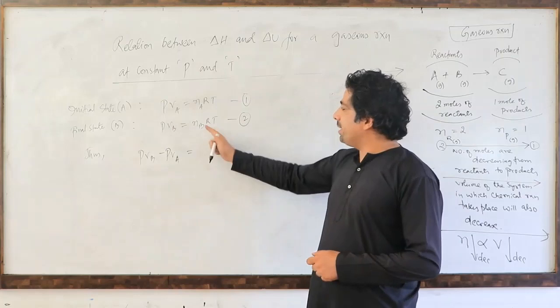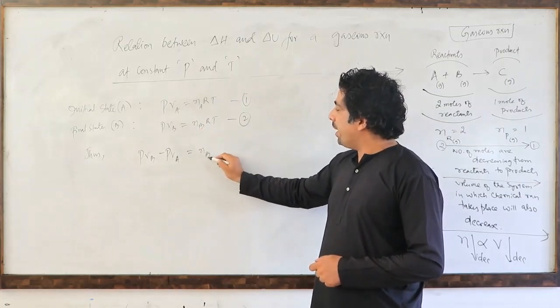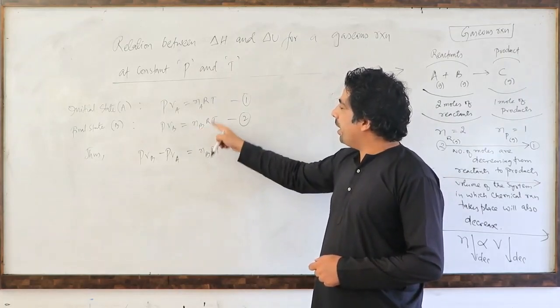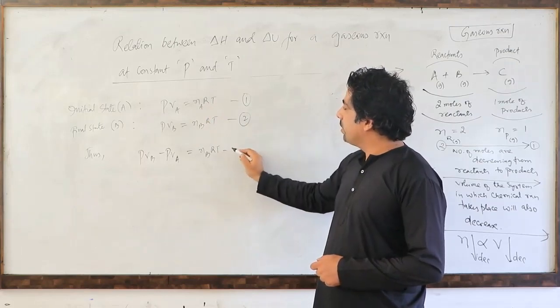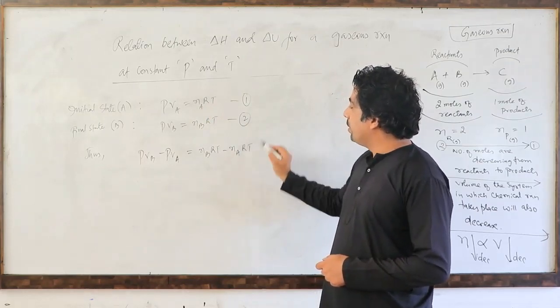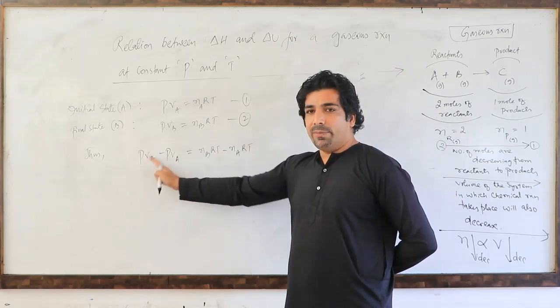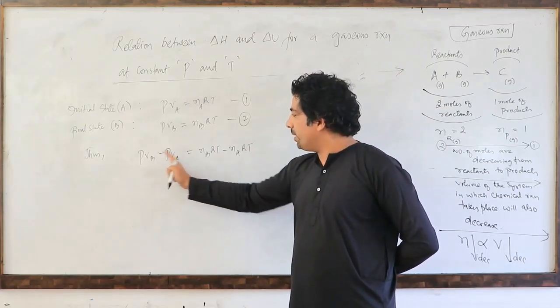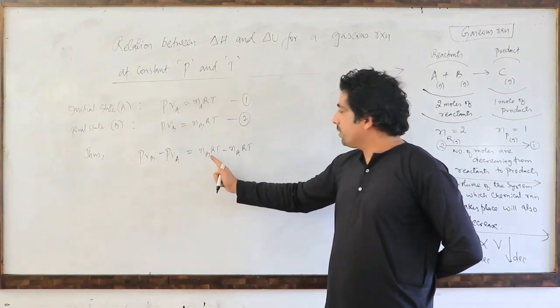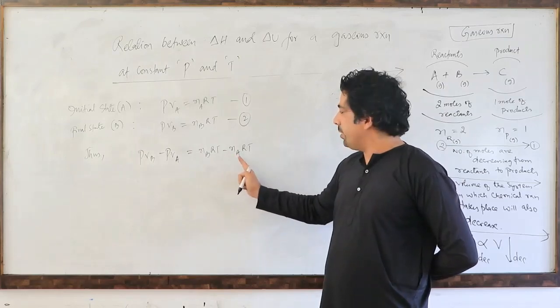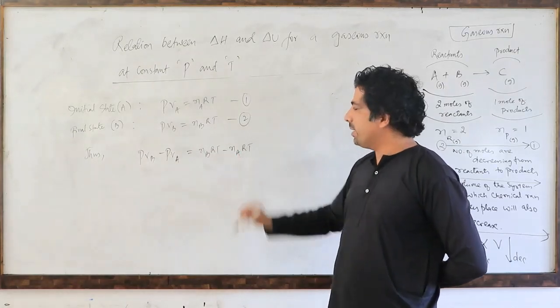Tell me, what is the final state here? nB RT is the final state. And what is the initial state? nA RT. So my dear friends, this is final minus initial. This is final volume and this is initial volume. This is final number of moles and this is initial number of moles. And other things are constant.